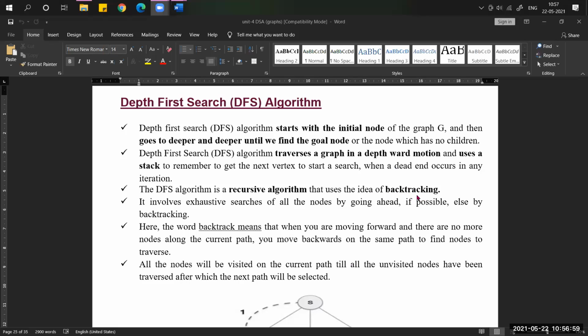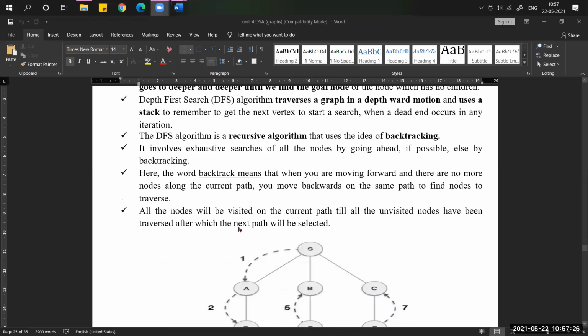Backtracking means if there are no adjacent nodes at a particular vertex, then we have to go back and search again. That is backtracking: going back to the parent node or going back to the previous node. That's why the DFS, depth first search algorithm, is called a recursive algorithm.